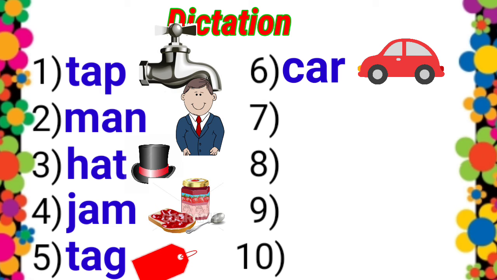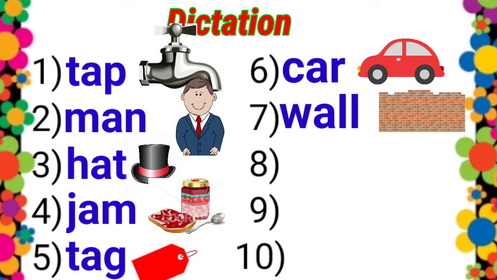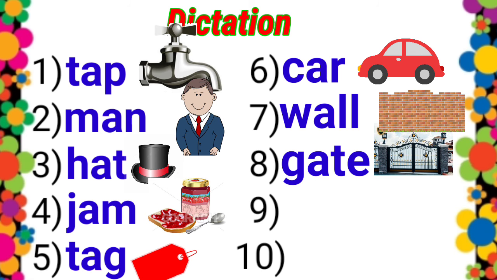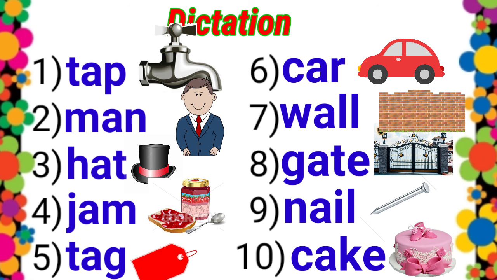Now check the next one. Car. C-A-R, car. Yes, the next word was wall. W-A-L-L, wall. Gate. G-A-T-E, gate. Nail. N-A-I-L, nail. And the last was cake. C-A-K-E, cake. Now count your score and practice to write the words that are wrong.